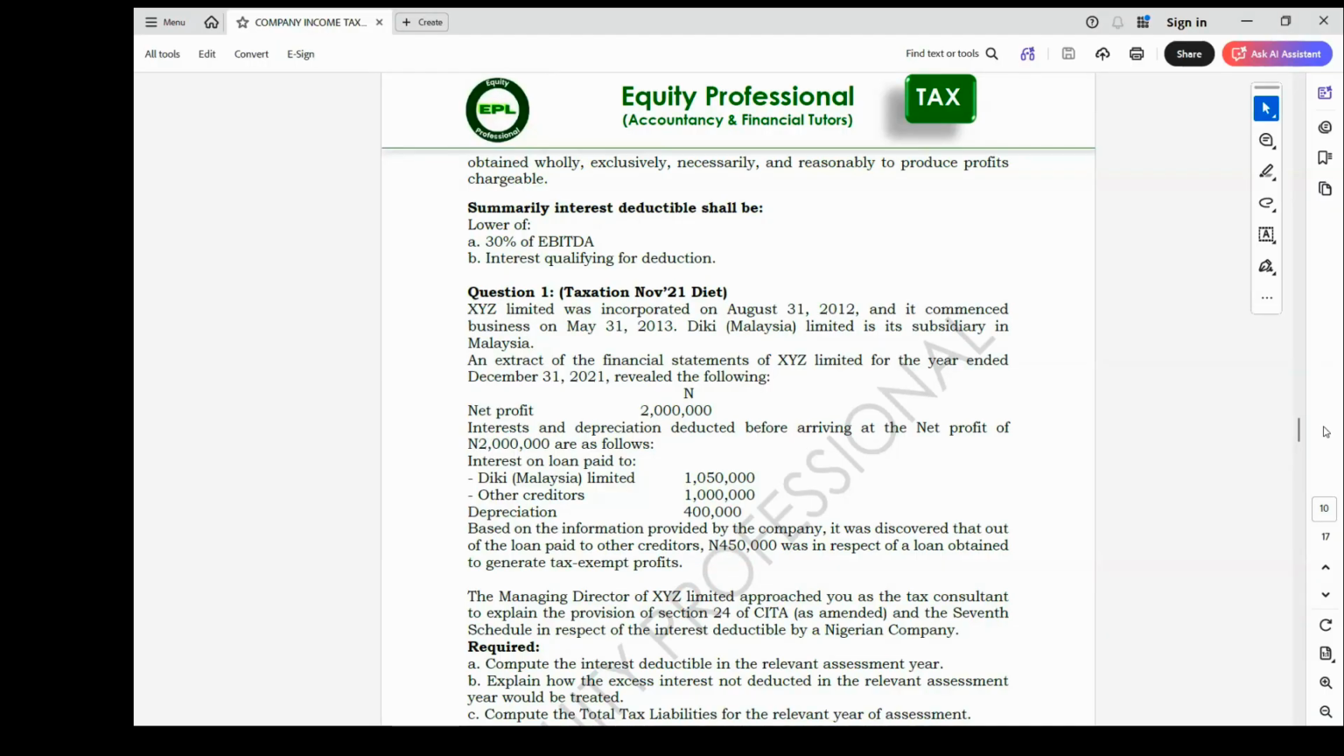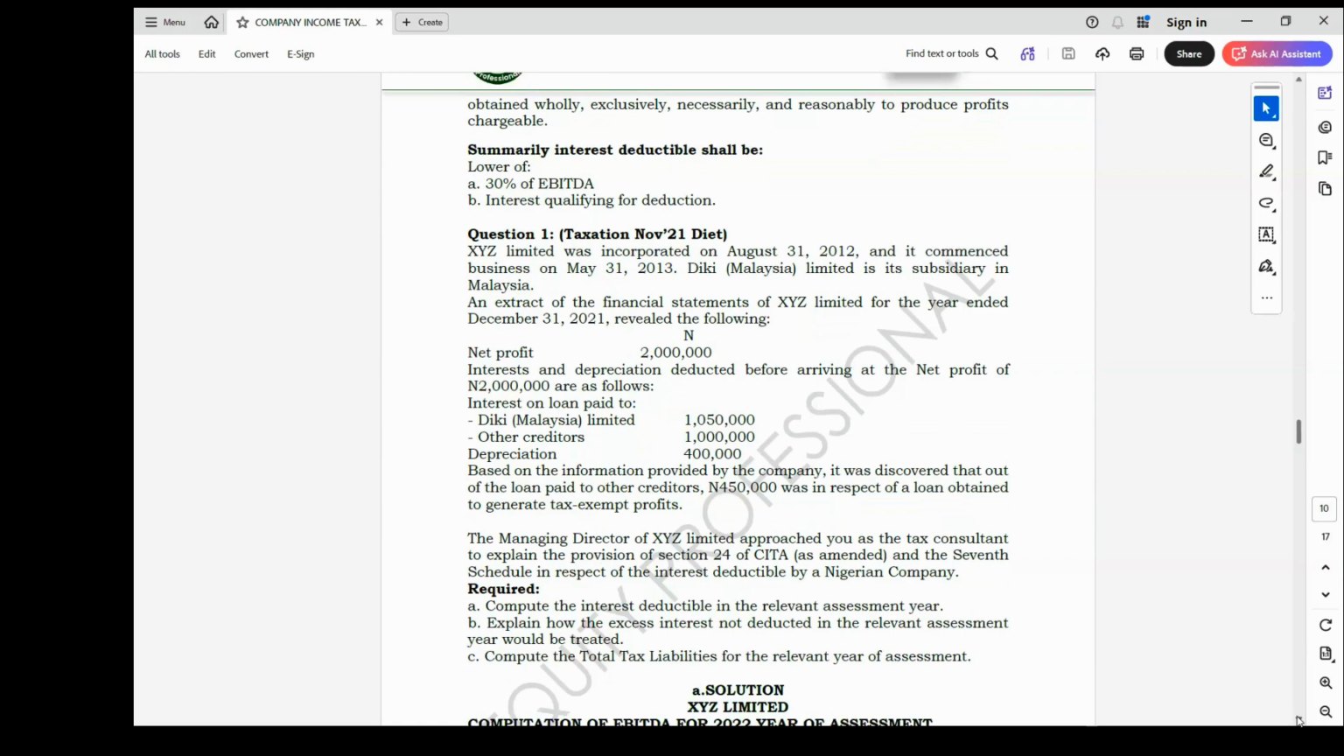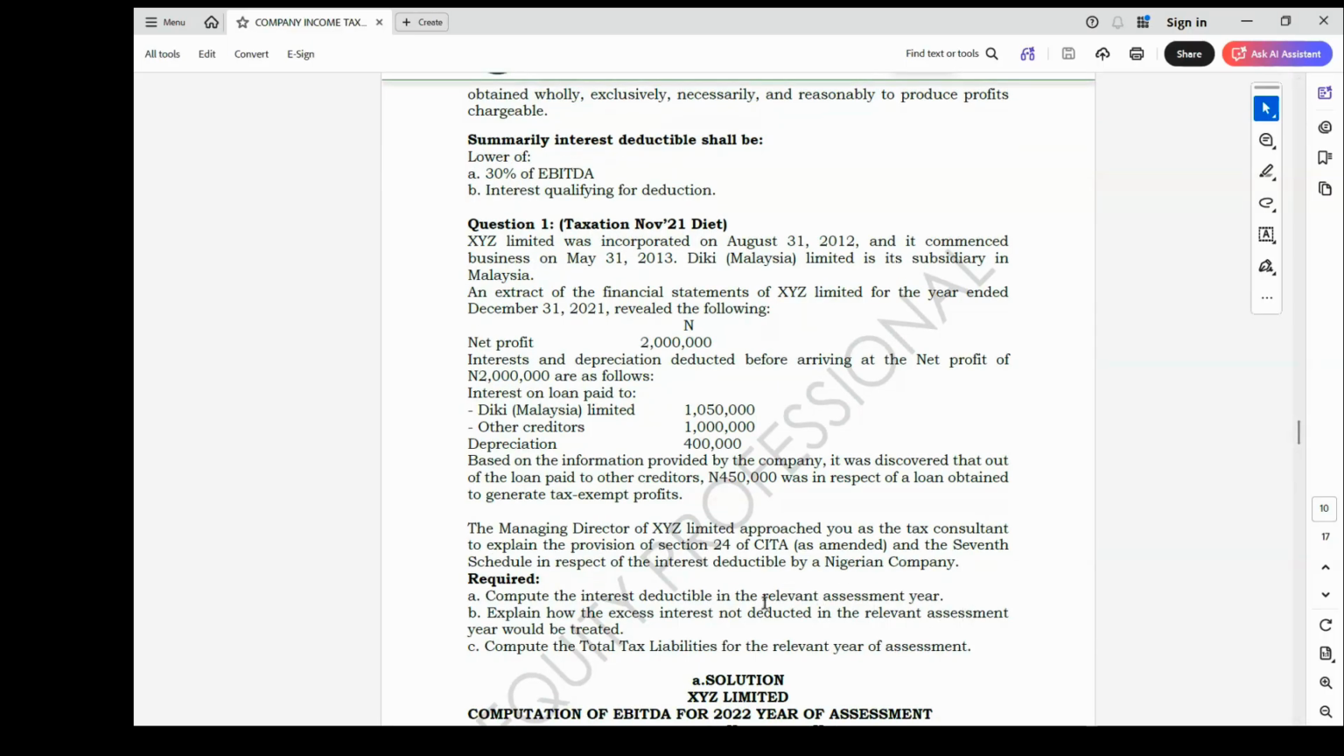And they also tell you that they borrowed from themselves. They gave out loans to themselves, which is giving rise to interest. So that tells you that you must apply the principle of interest deductible on loan. To apply that principle, the first thing is we look at the name of the taxpayer and the requirement. We have SYZ Limited, computation of interest deductible in the relevant assessment year.